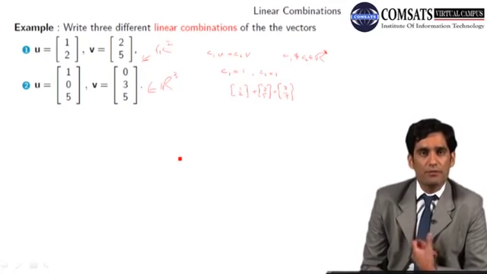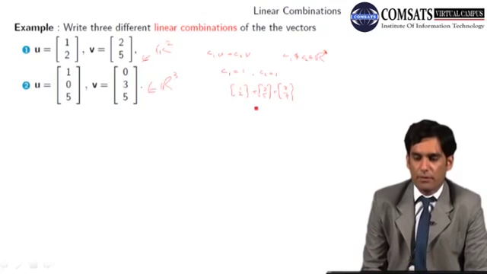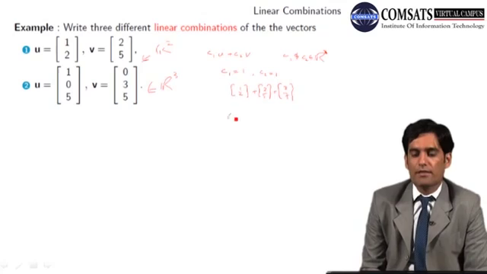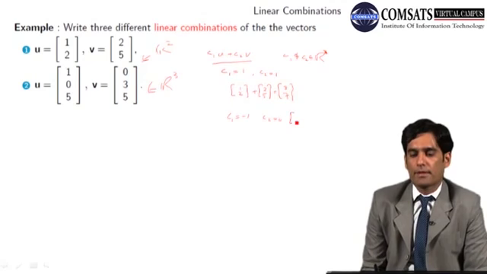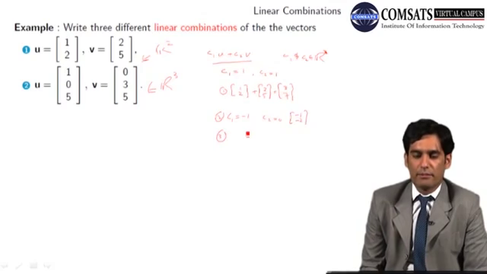How many possible values are there for C1 and C2? Infinitely many, because these are from the set of real numbers. Let's say I take C1 equals -1 and C2 equals 0. So my answer for this will become -1 and -2. So this is the second linear combination. The first linear combination, the second linear combination. For the third, let's say I take C1 equals 10 and C2 equals -1.